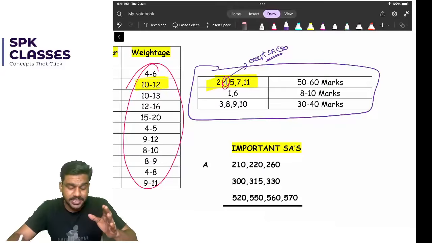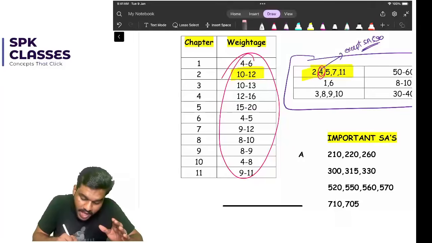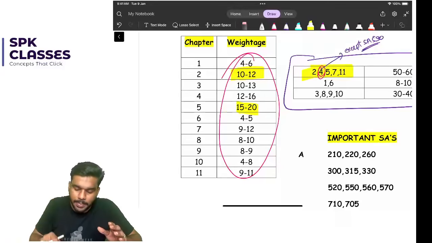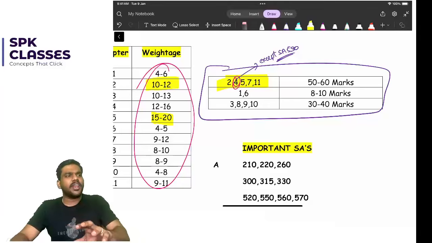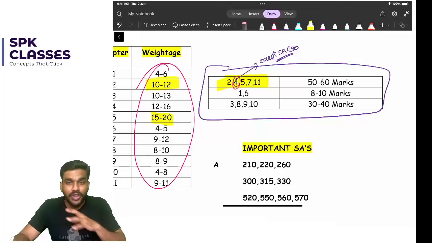Please don't skip chapter number 5 because it carries a weightage of 15 to 20 marks, and at times it has gone even more than 20 marks. So don't skip chapter 5. Don't even think about skipping chapter 5. To be very honest, it is a very simple chapter. That is the reason why most of the students used to skip this chapter, and that is the reason why I have given this chapter for free. The entire chapter is already uploaded on YouTube, so please go through these videos.